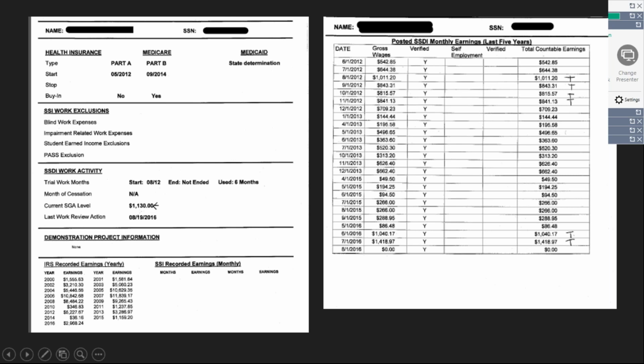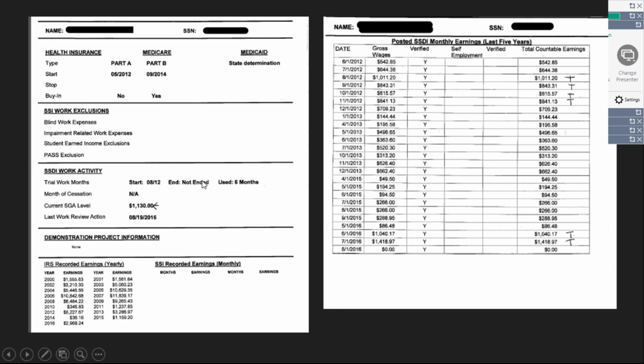Now, trial work months. These can be very important. So this person has used 6 months of her trial work activity. So we have to let this person know that she has 3 months left. Now, this report was requested in May of 2017, and we see here that the start of her trial work activity began in August of 2012.